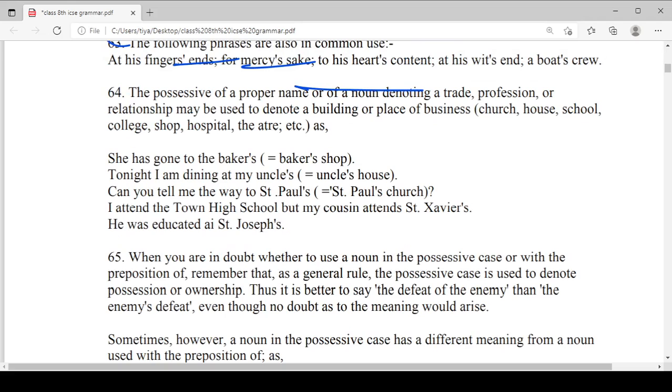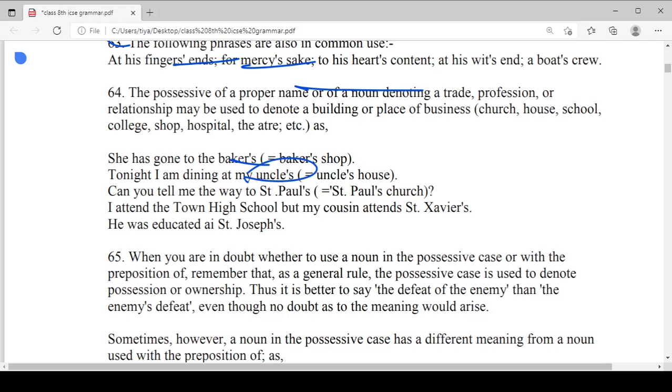And the possessive of a proper name or of a noun denoting a trade, profession, or relationship may be used to denote a building or place of business, like church, house, school, hospital, etc. So with these examples also we can use the apostrophe s. She has gone to the baker's, like the baker's shop. Tonight I am dining at my uncle's, like uncle's house.